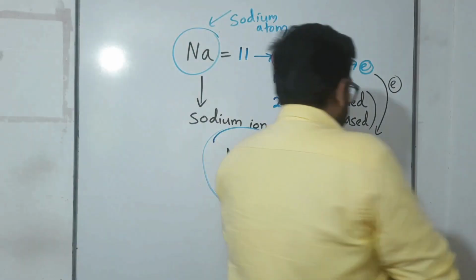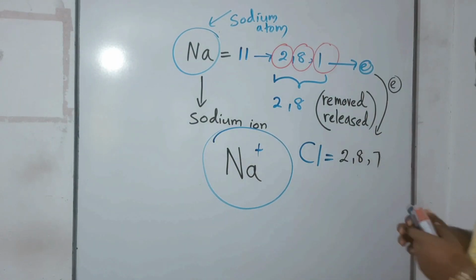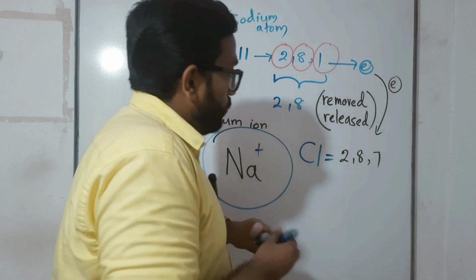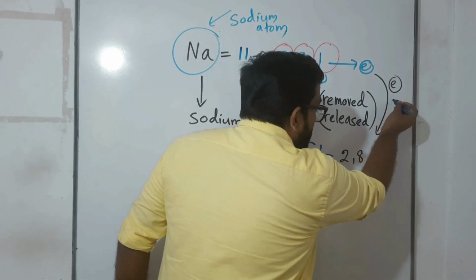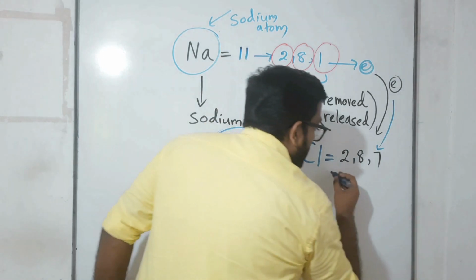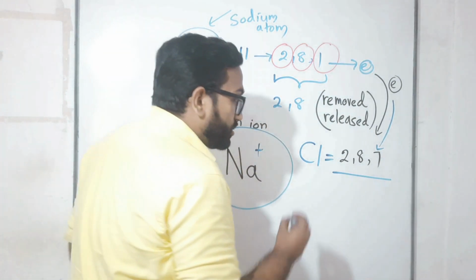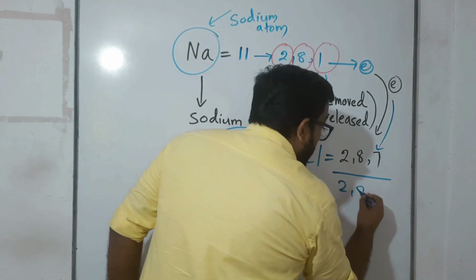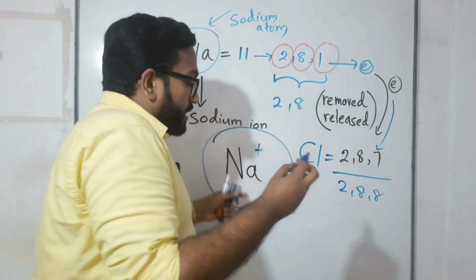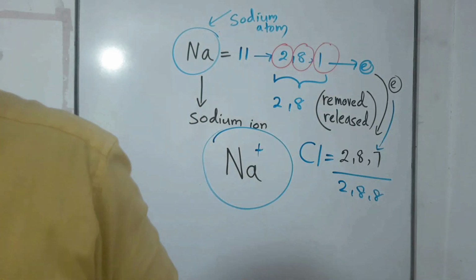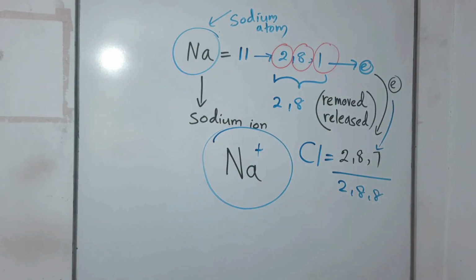So children, see what will happen here. Now chlorine is obtaining this one electron. Then what is the electronic configuration of chlorine right now? 2, 8, 8. See, the three energy levels are completed. So thereafter we can't say that it is a chlorine atom. Why?